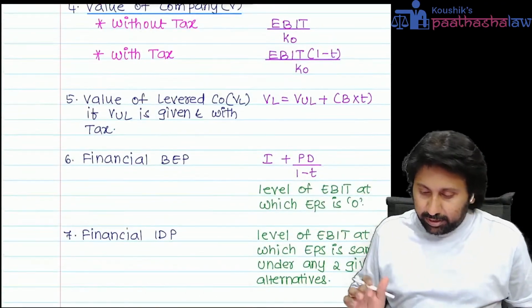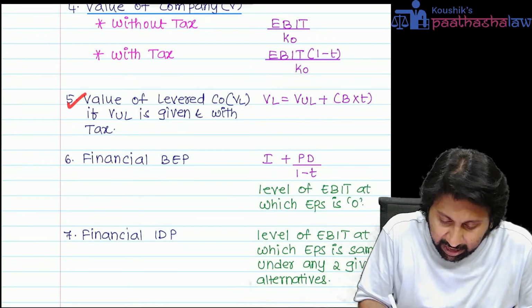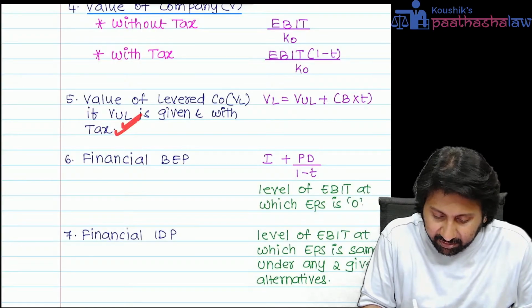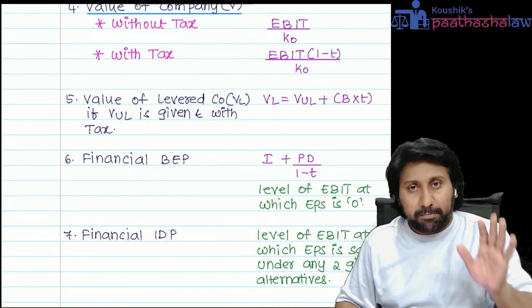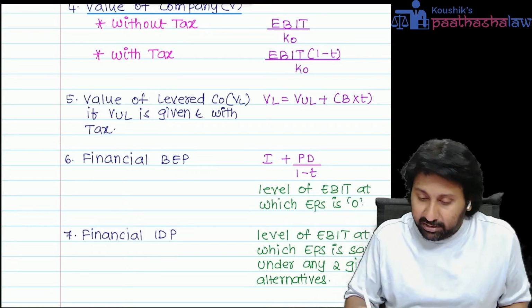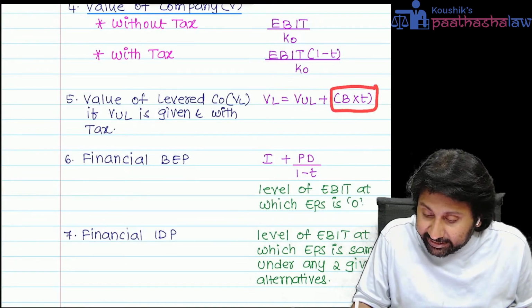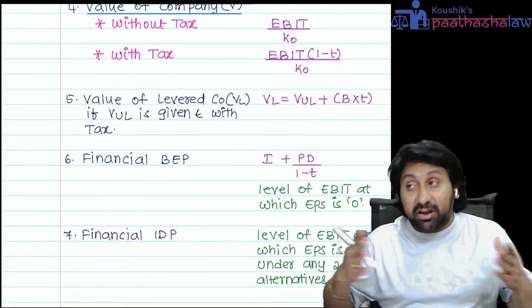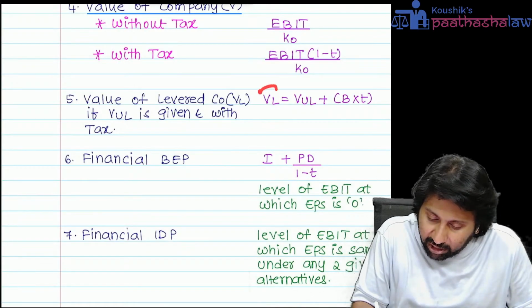So, next one. Very, very important adjustment in the exam. Value of a levered company. If value of unlevered is given with the tax, whenever you want to calculate the value of a levered company, when unlevered company value and the tax is given, value of unlevered company plus total debt into tax. Logic of the formula, please don't ask me. There is an elaborate 1 hour discussion on this in the normal class, but this is not the time. Just remember, you want the value of a levered company.